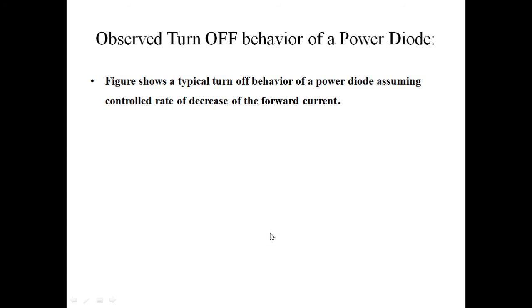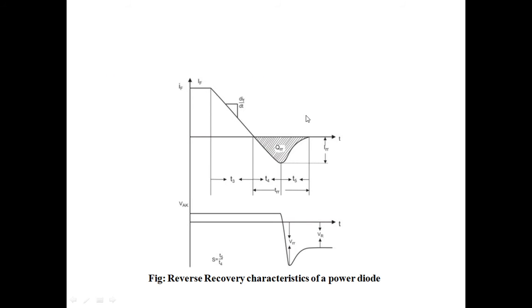Now we go through the turn off behavior. What is the turn off behavior? This is the typical turn off behavior of a power diode, assuming a controlled rate of decrease of the forward current. When we talk about turn off of the switching device, there will be a decrease in the forward current. This characteristic has some salient features. First, the diode current does not stop at zero.